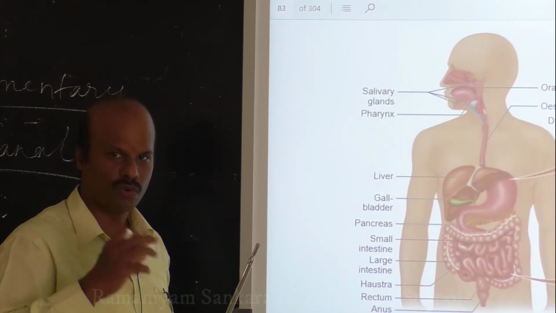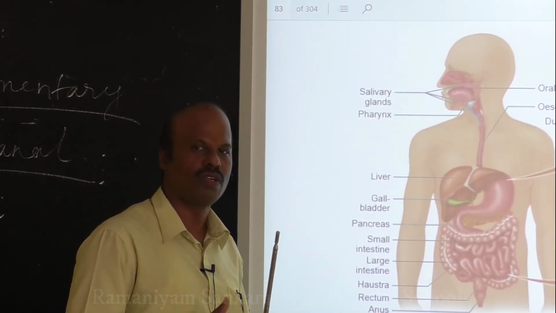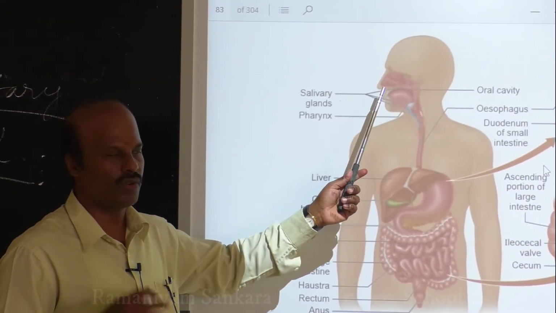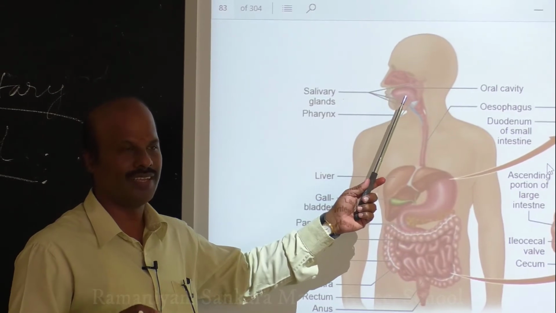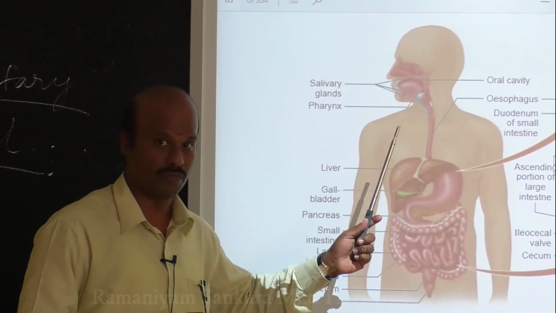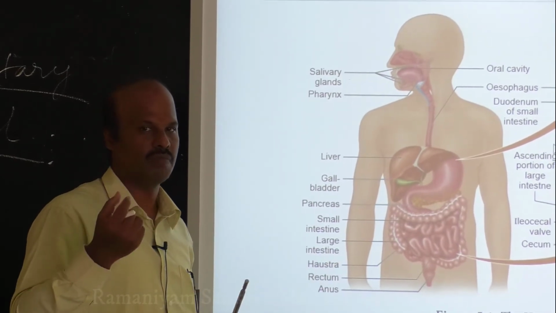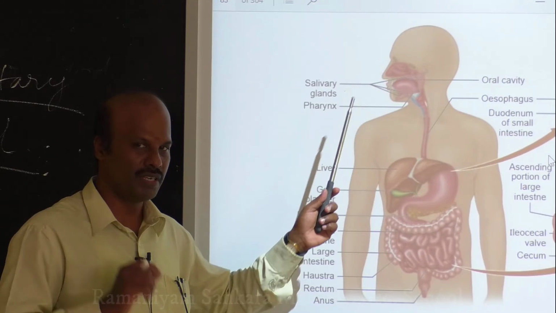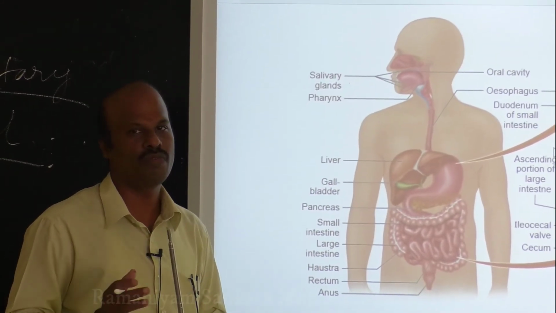It will mix with the food and it will try to break down that food. That is what is happening in your buccal cavity. So the first digestion of food takes place mechanically as well as chemically. Mechanically, it takes place by crushing the food with the teeth. Chemically, it is being digested by the action of enzymes.